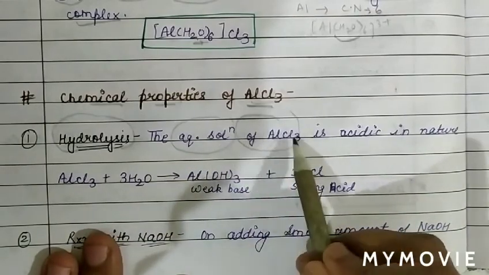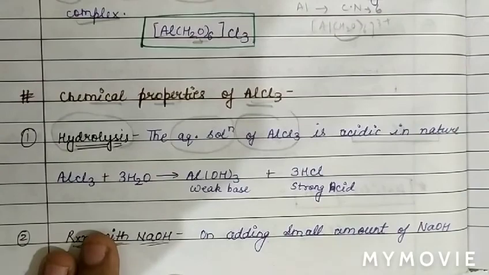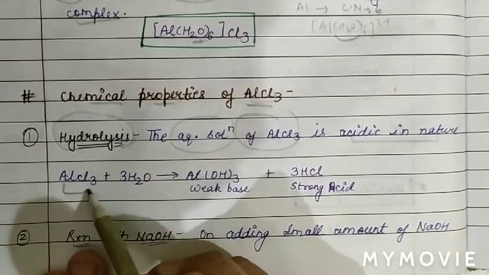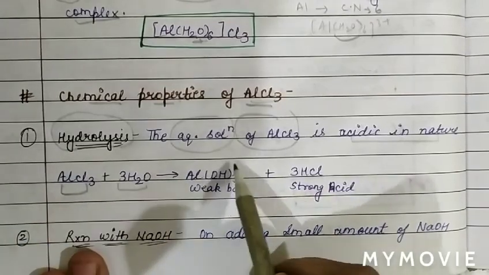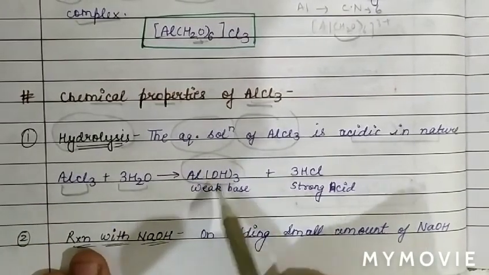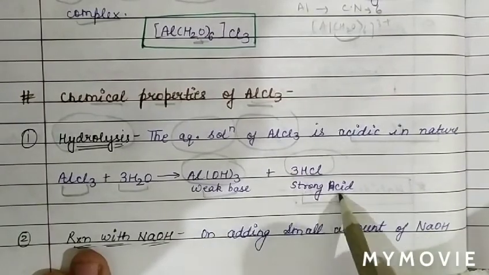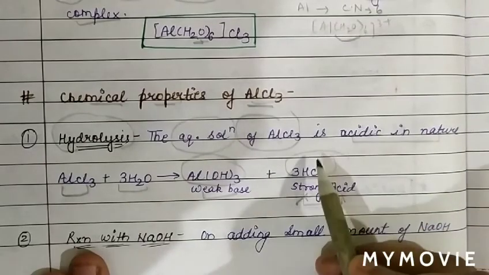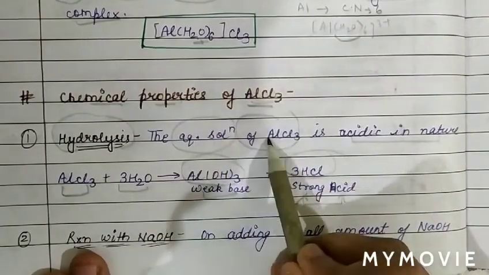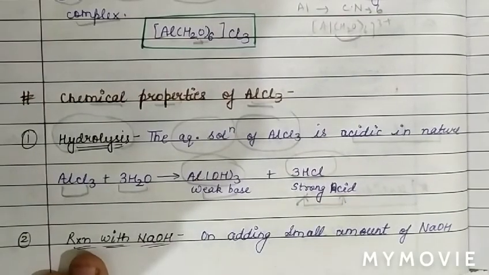So the aqueous solution of AlCl3 is acidic in nature. Why is it acidic in nature? See, because when AlCl3 reacts with water, it forms aluminium hydroxide, which is a weak base, and with the formation of a strong acid. So due to the formation of a strong acid, 100% dissociation occurs. Therefore, we can say the aqueous solution of AlCl3 is acidic in nature due to release of H plus ion.